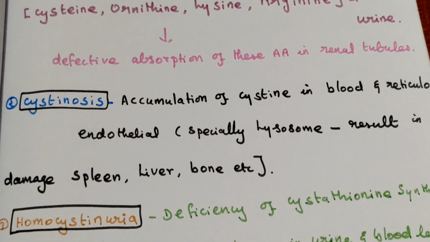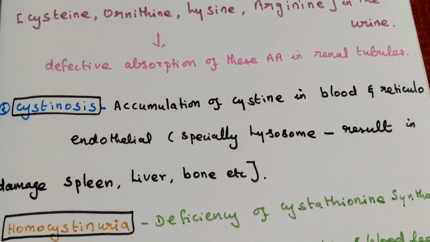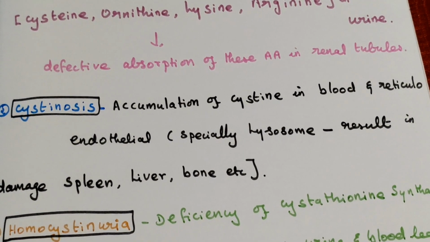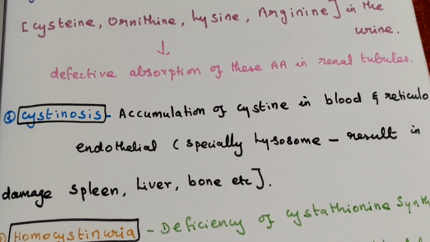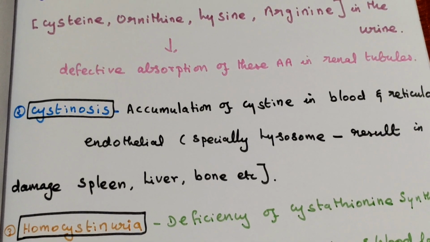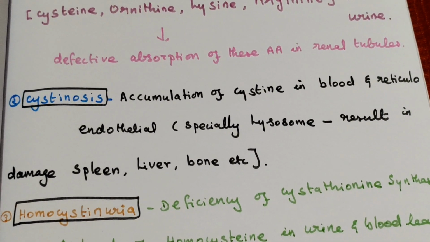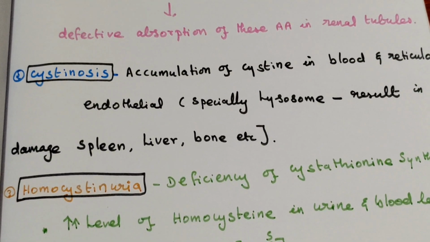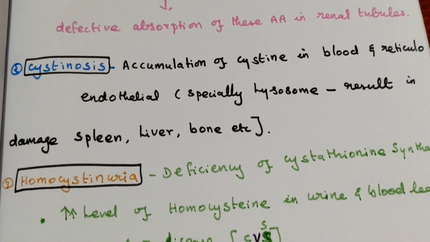Second one is cystinosis. There is accumulation of cystine in the blood and accumulation of cystine in the reticuloendothelial system, especially in the lysosomes, resulting in damage to the spleen, liver, bone, etc. Increase of cystine in blood.